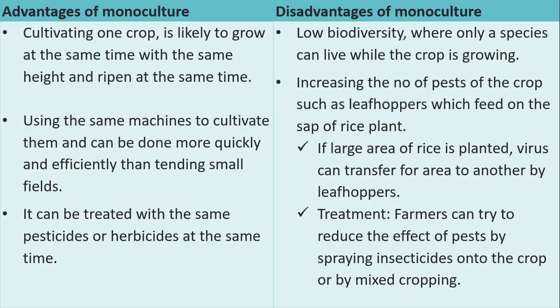So I have a very small community of plants in this area. So this will decrease the biodiversity. Also, this will increase the number of pests that are related to this specific crop. For example, if I have the leaf hoppers that are associated with the rice plants, I will have a large area filled with rice plants. Accordingly, I will have a large amount of leaf hoppers. And if those insects carry some diseases, this might affect the humans living around negatively.